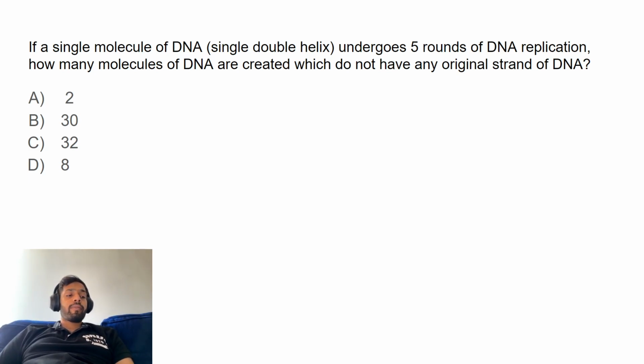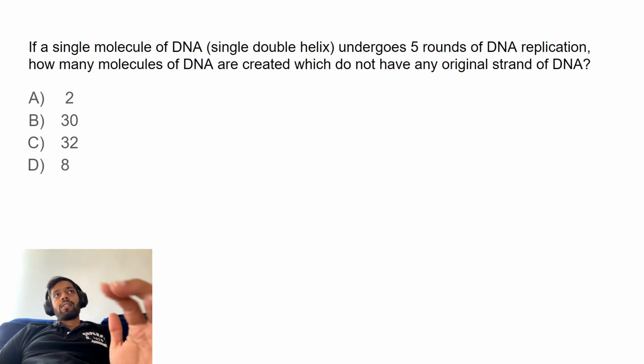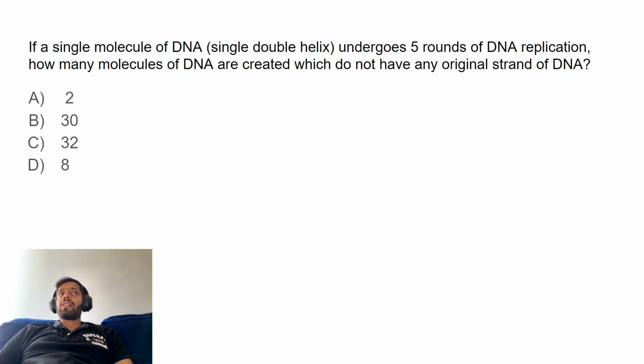So the number of strands of DNA that are produced after n rounds of DNA replication are 2 to the power n. If it's 5 rounds, it would be 2 to the power 5, which is 2 times 2, 4, 4 times 4 is 16, times 2 is 32, right? So if 32 strands of DNA are produced after 5 rounds of DNA replication, how many of these are newly created and do not have any original strand?